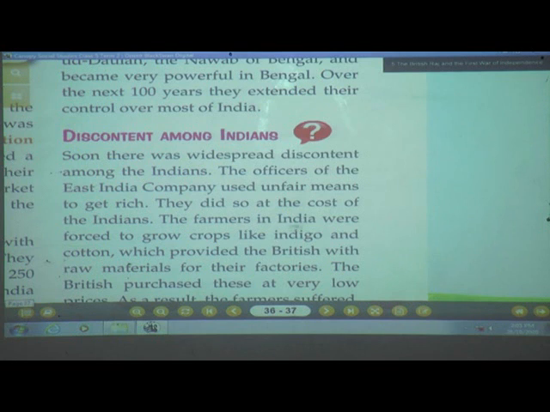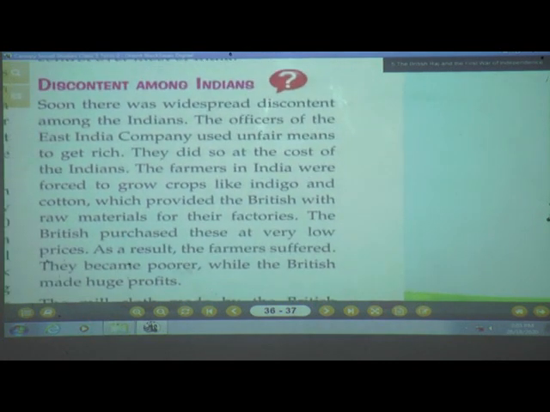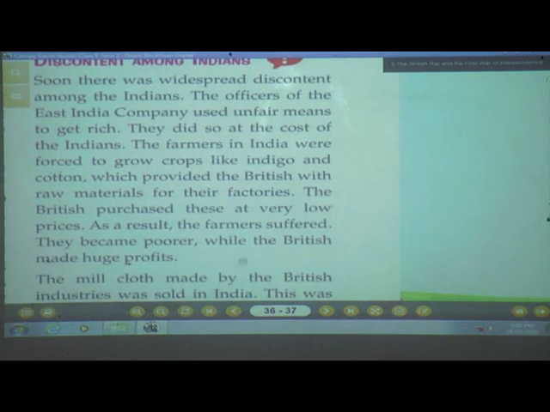The farmers in India were forced to grow crops like indigo and cotton, which provided the British with the raw materials for their factories. The British purchased these at very low prices. As a result, the farmers suffered. They became poorer while the British made huge profits.